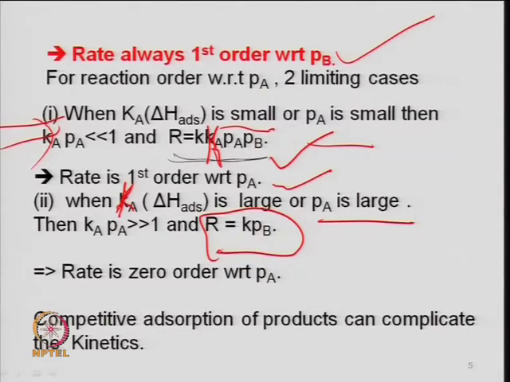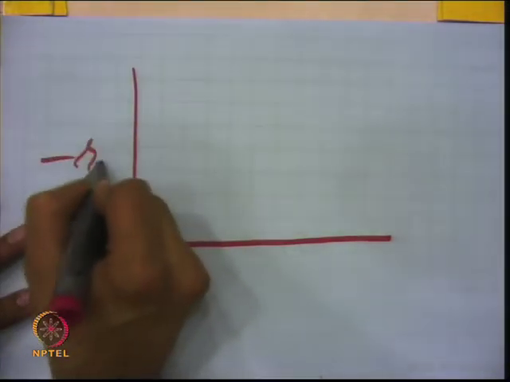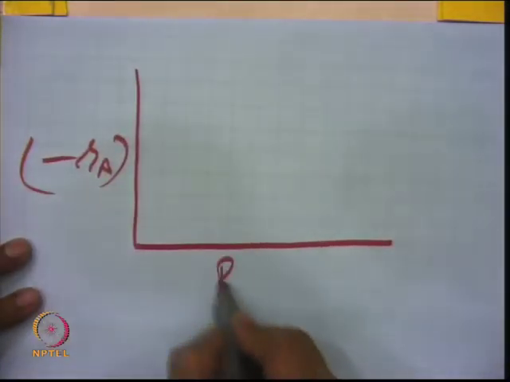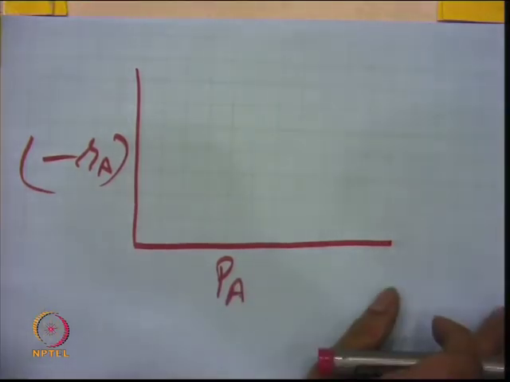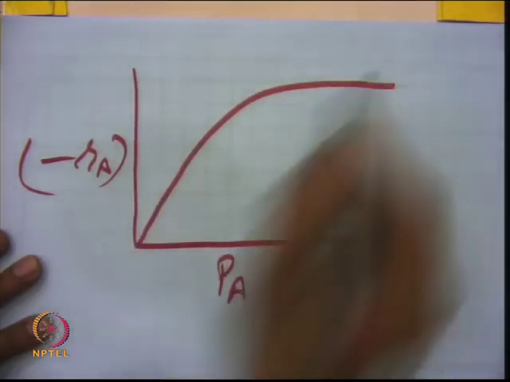So, if I have the experimental data, one can very easily postulate the mechanism by doing the experiments. Your minus r_A versus P_A, that is one set of data, when P_B is kept constant, the data went like this.